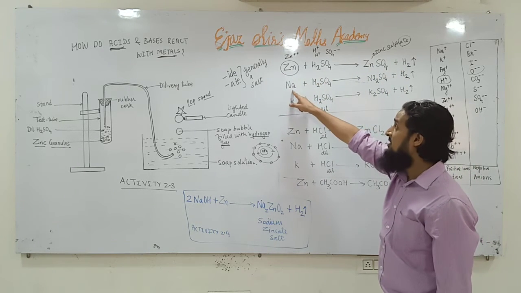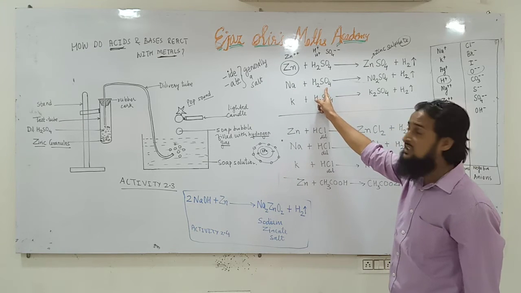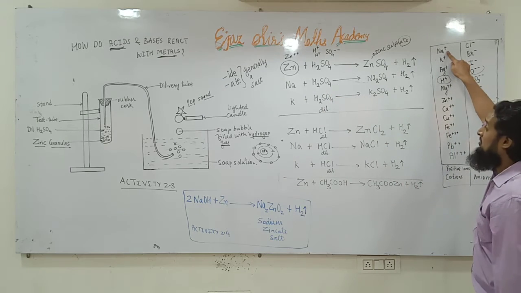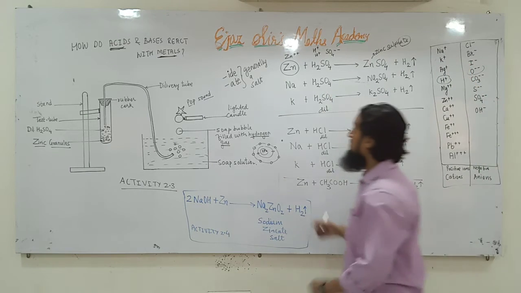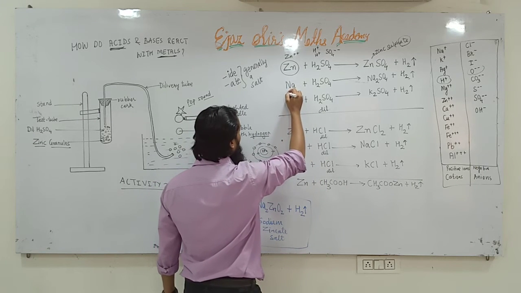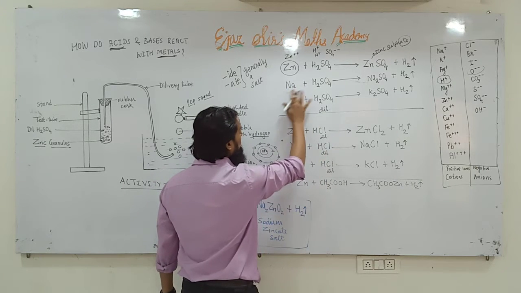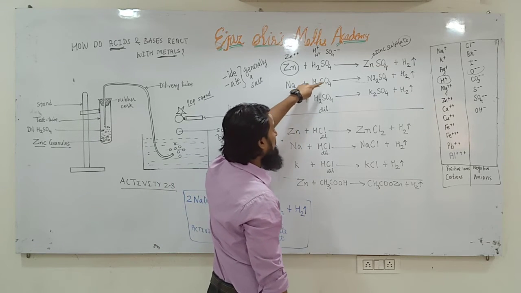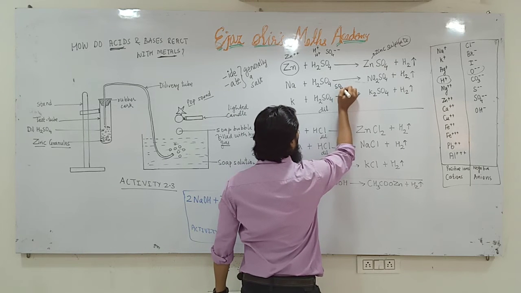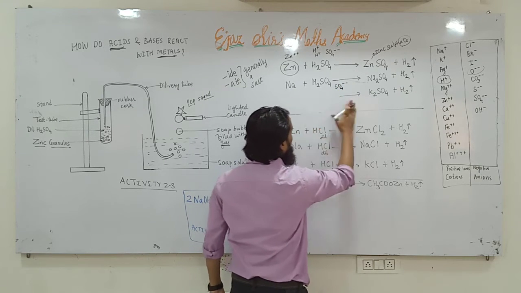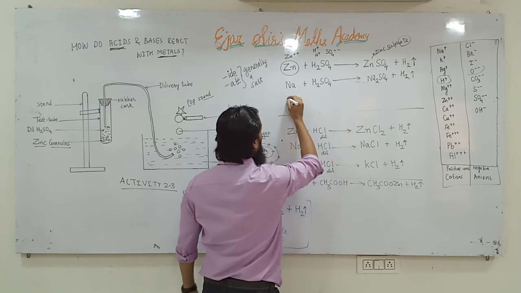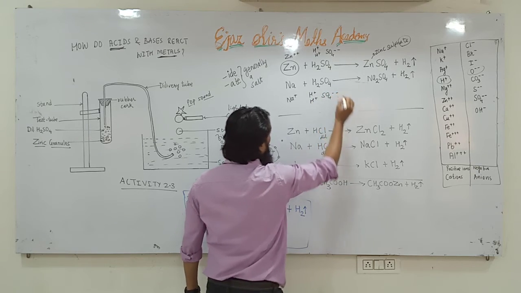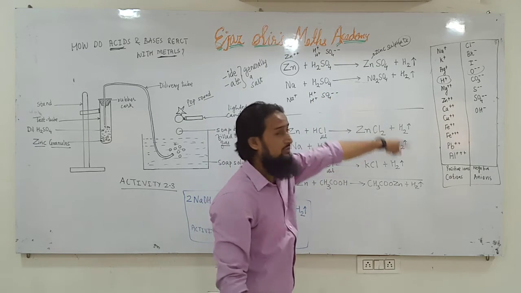See another reaction where metal will react with dilute acid. This metal is sodium metal, and we know sodium is 1 positive. So we will write Na, 1 positive, and H2SO4 will be H plus and SO4 will be 2 negative. We can write here Na is 1 positive, H is plus, and SO4 is 2 negative, because we have written the rules there, valencies.